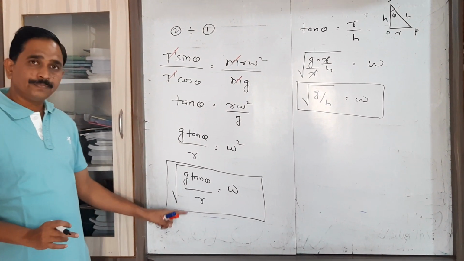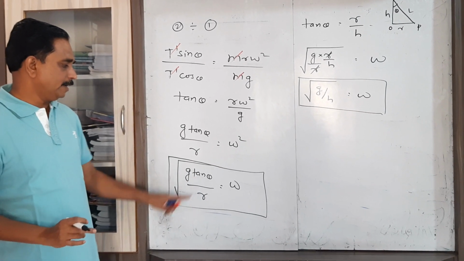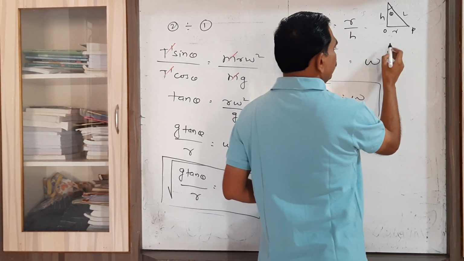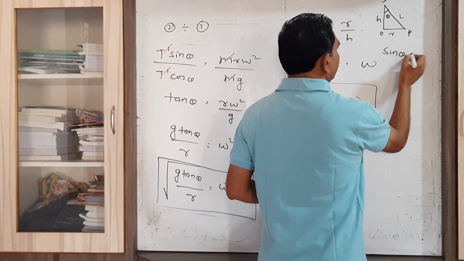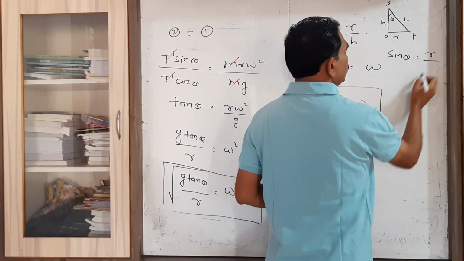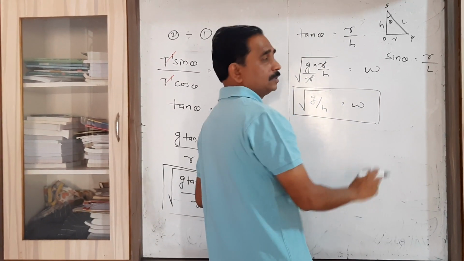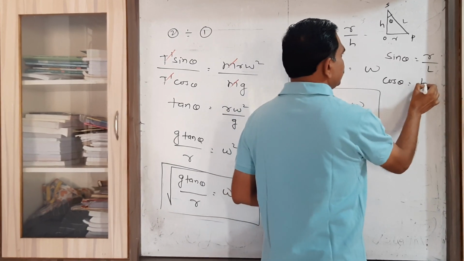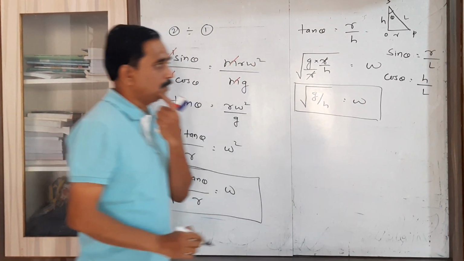We can also put the value of r and tan theta. If we write the value of r from the same figure, if you consider sin theta, then it is opposite upon hypotenuse. If you consider cos, then it is adjacent upon hypotenuse.